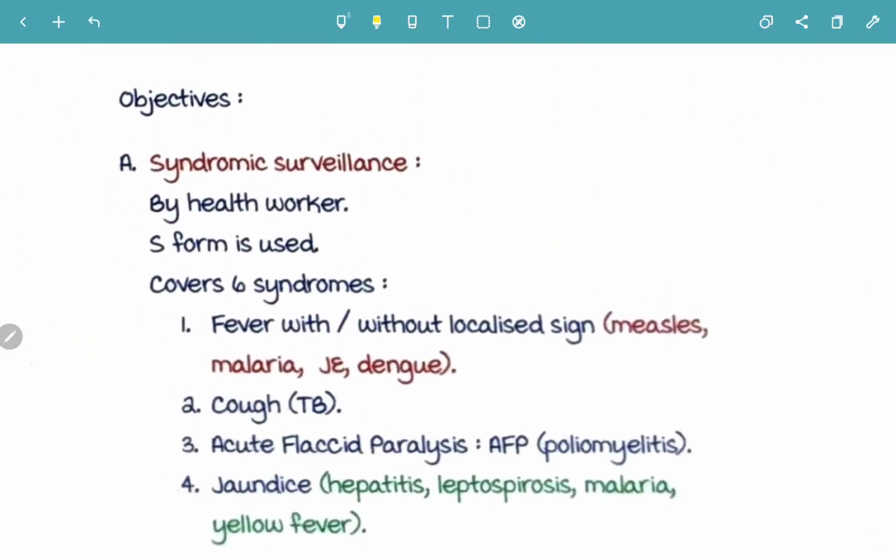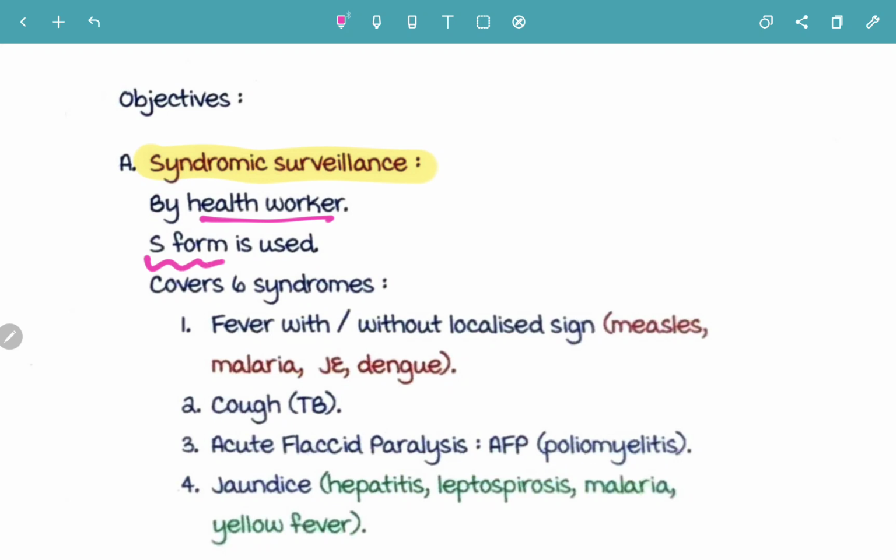Now let's look at the objectives of each surveillance. First is syndromic surveillance. Syndromic surveillance is done by the health worker. For each surveillance, the health worker uses a form to fill up, and that is going to be the S form.